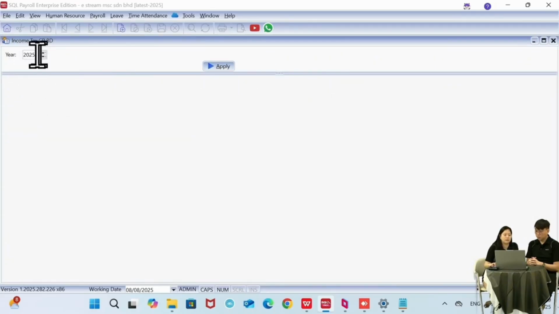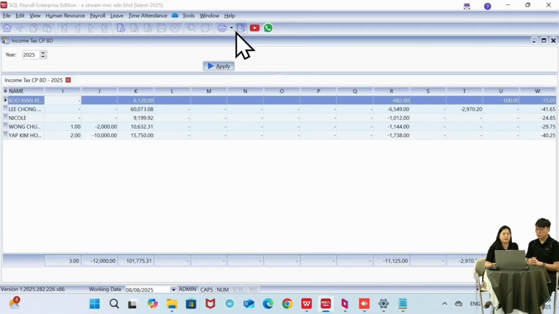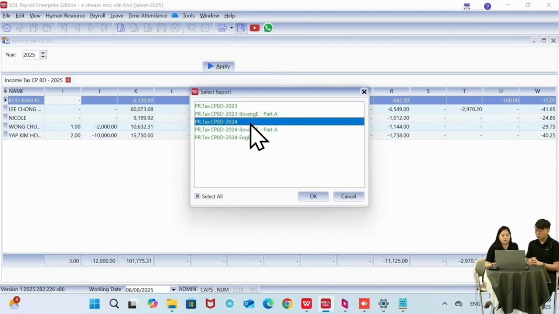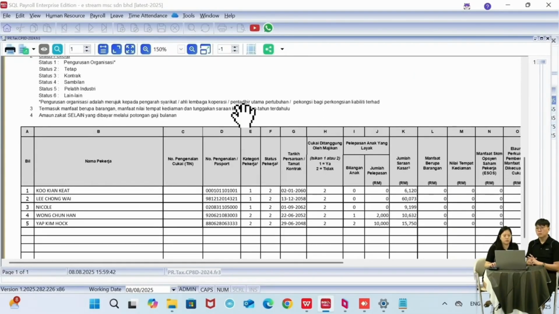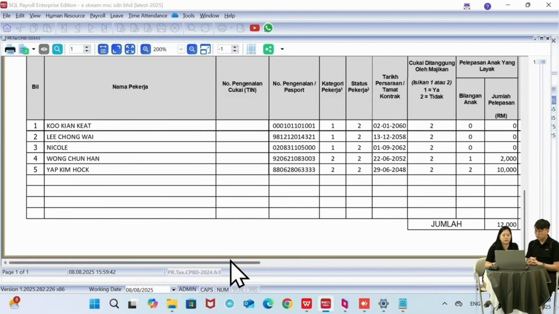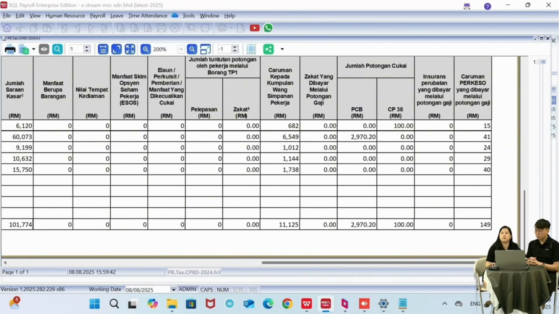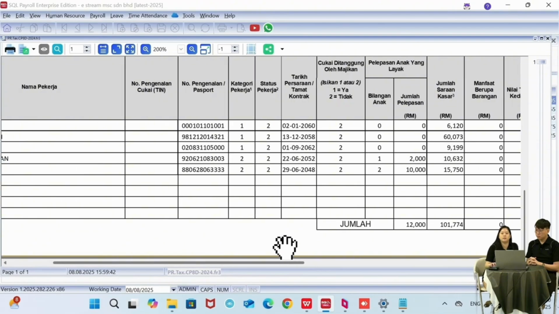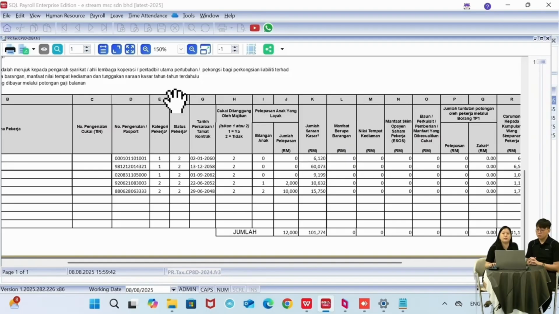So same thing, I select the year, click on apply, and then if I need the reporting, I can just click on preview, and then we have a few formats. So usually we will take the latest one. So you can see all the information that we have, right? It's already pre-filled out for you. It's actually quite straightforward for our system. We have already automated many things for you. You just have to remember to key in all the salary only.